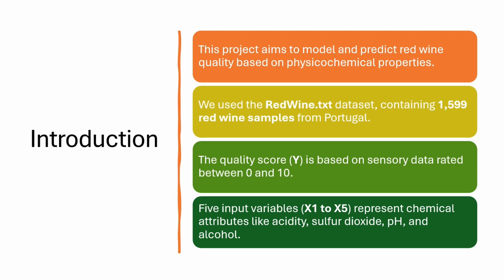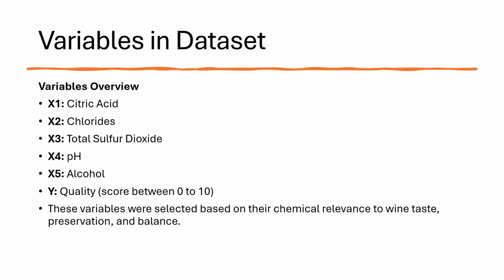The red wine.txt dataset used contained 1,599 red wine samples collected from Portugal. The quality score, denoted as Y, is based on sensory evaluations, with ratings ranging between 0 and 10. Five key input variables labeled X1 to X5 represent chemical characteristics such as acidity, sulfur dioxide levels, pH, and alcohol content. The dataset includes five key input variables and one output variable.